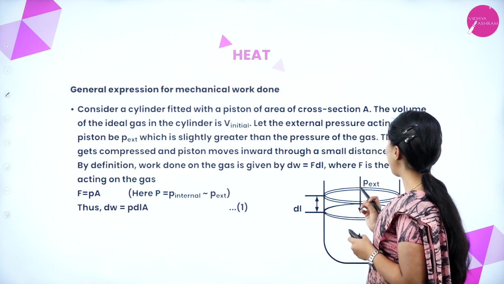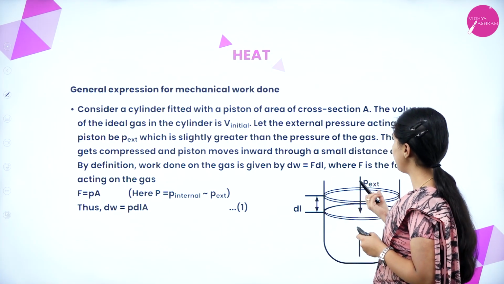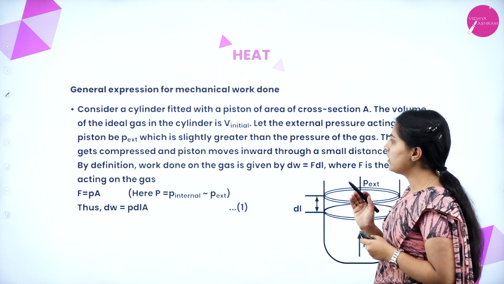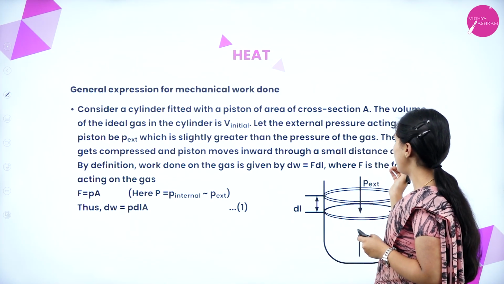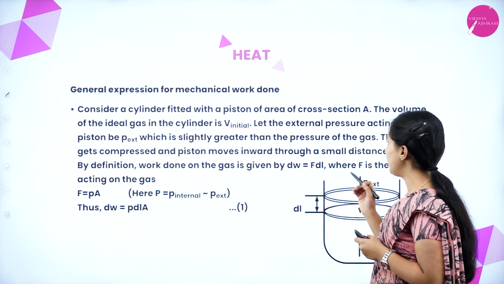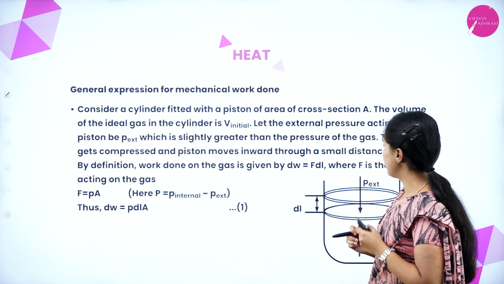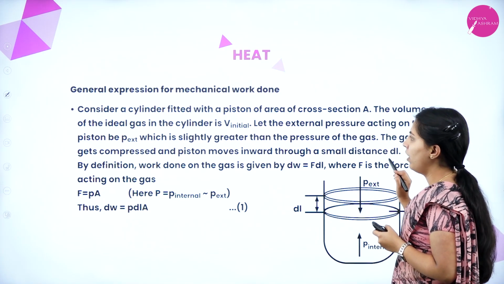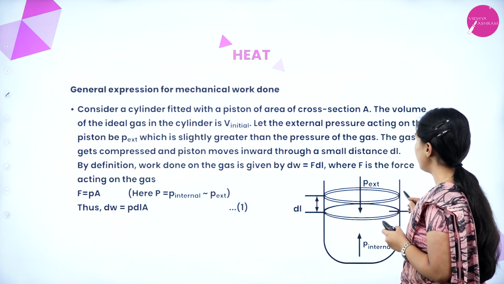Let the external pressure acting on the piston be P external, which is slightly greater than the pressure of the gas. The gas gets compressed and the piston moves inward through a small distance dl. By definition, work done on the gas is given by dW = F dl, where F is the force acting on the gas. See here, this is a cylinder fitted with a piston. They are telling us it has a cross section A.